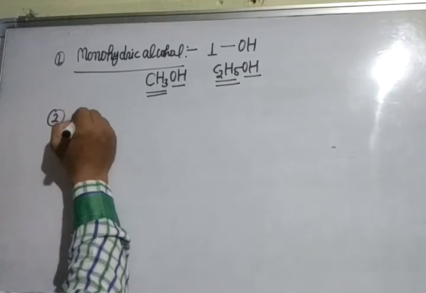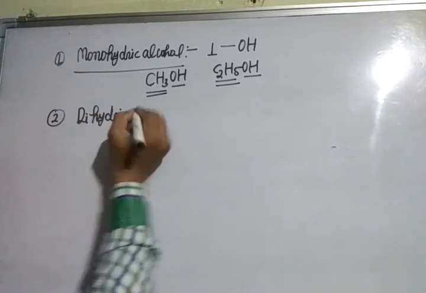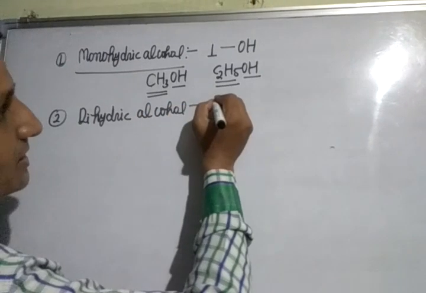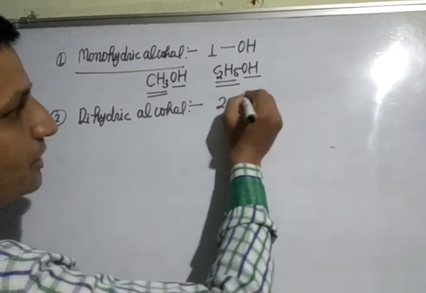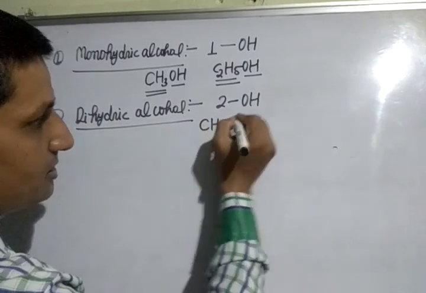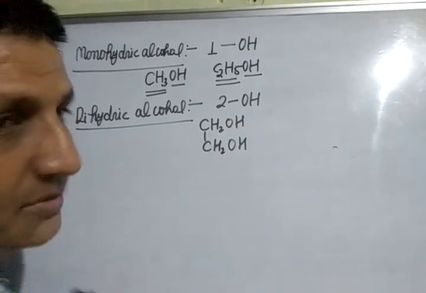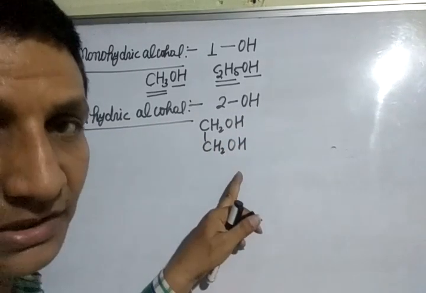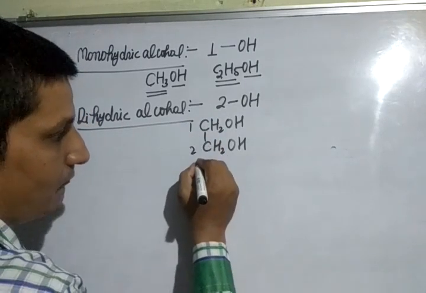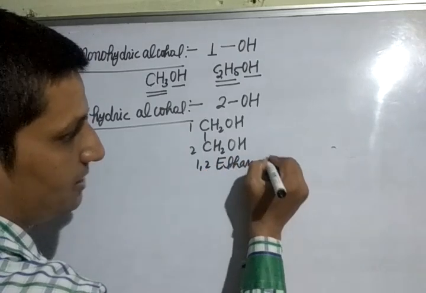Second is dihydric alcohol. Alcohols containing 2 OH groups are called dihydric alcohol. Example is CH2OH-CH2OH. Its common name is ethylene glycol, and the IUPAC name is 1,2-ethanediol.